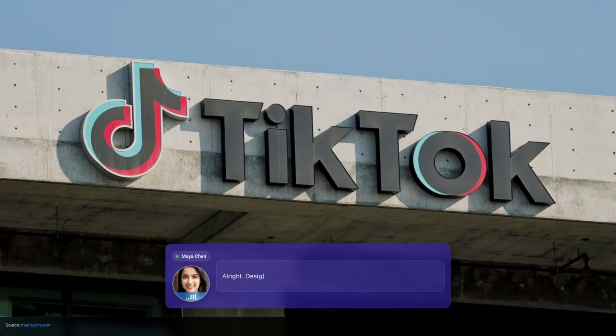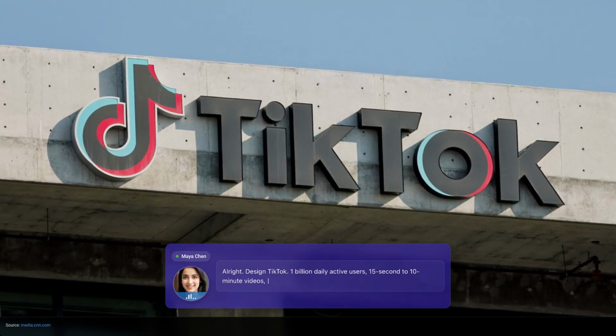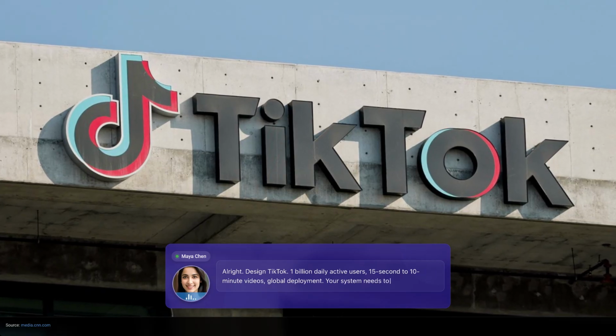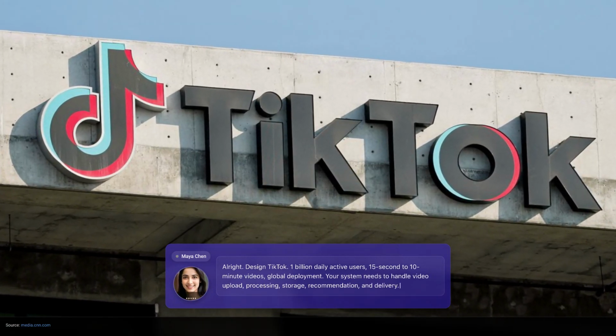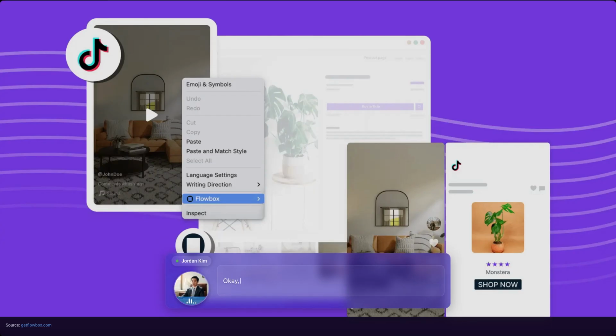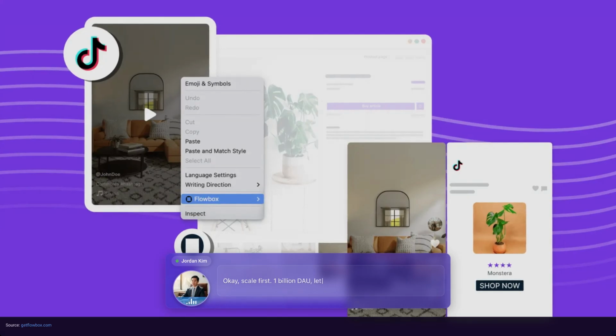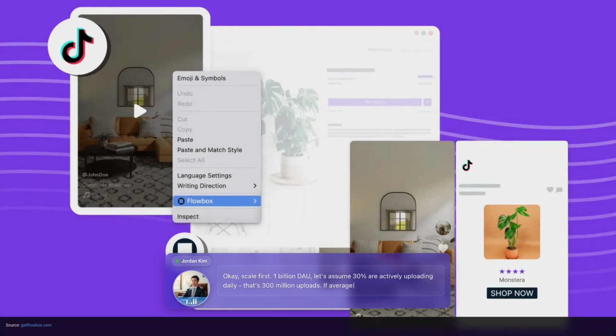All right, design TikTok. 1 billion daily active users, 15-second to 10-minute videos, global deployment. Your system needs to handle video upload, processing, storage, recommendation, and delivery. Start with requirements gathering, but don't spend forever on it. Go. Okay, scale first. 1 billion DAU, let's assume 30% are actively uploading daily, that's 300 million uploads.